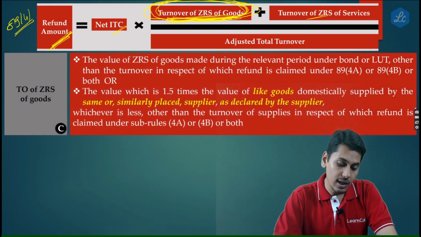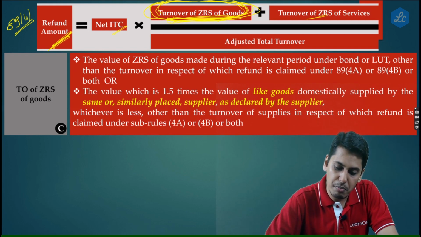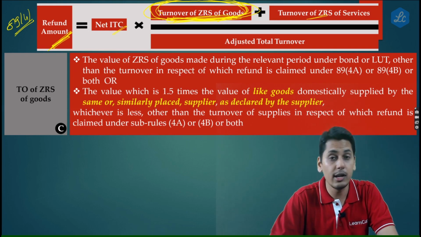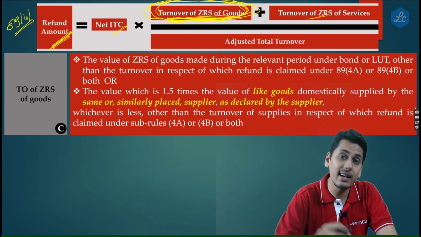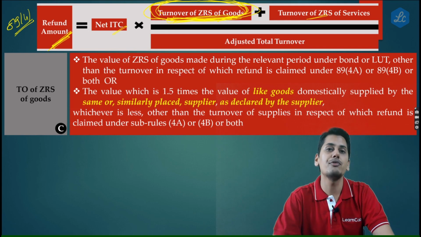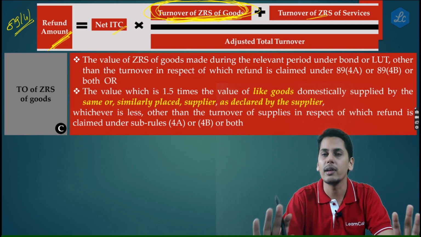Let's have a look. So turnover of zero rated supply of goods: the value of zero rated supply of goods made during a relevant period under bond or LUT. Please understand, we are only discussing bond LUT exports because 89 Sub Rule 4 is only for export of goods or export of services which are made under bond or LUT.